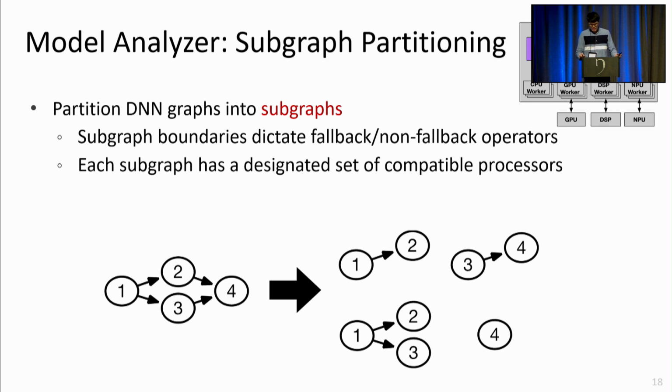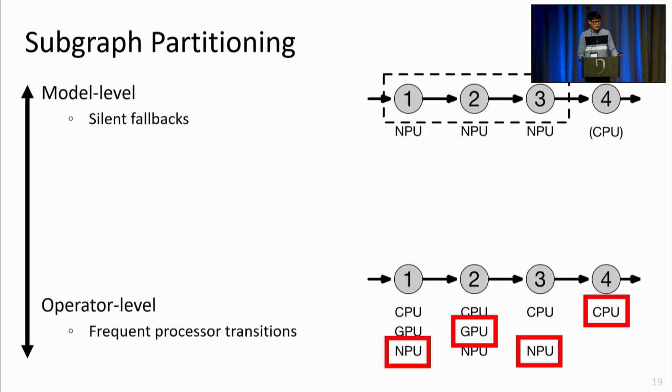But generating subgraphs with fallback operators is not a trivial task, as there are multiple processors available on a mobile device, and each processor has its own set of fallback operators. I will not go into details in this talk, but just to give you the picture regarding subgraph partitioning, our approach can be considered the middle ground between model-level scheduling and operator-level scheduling.